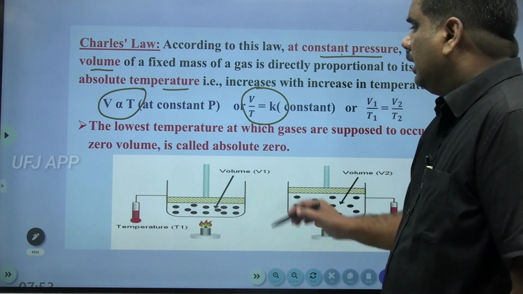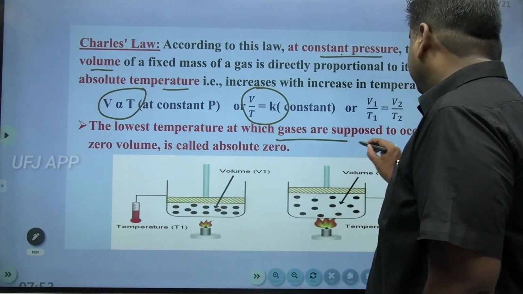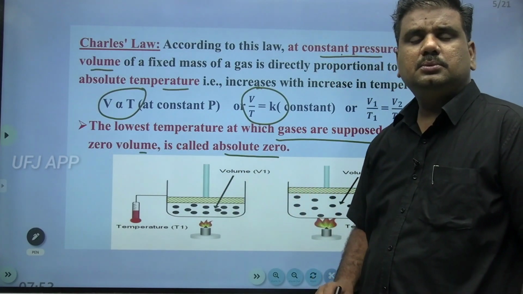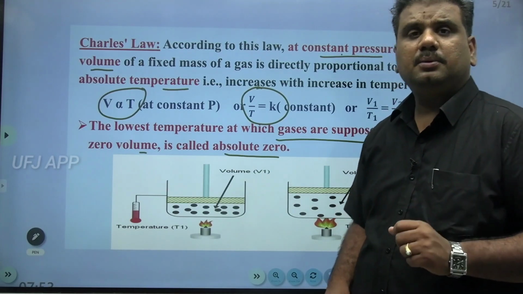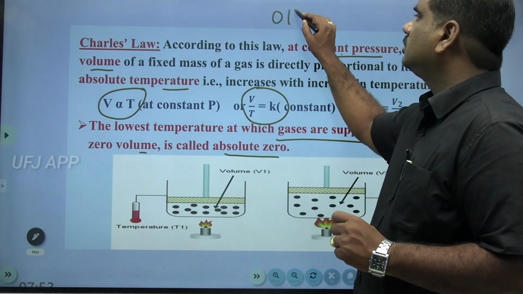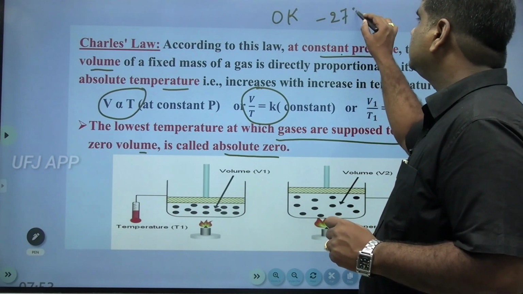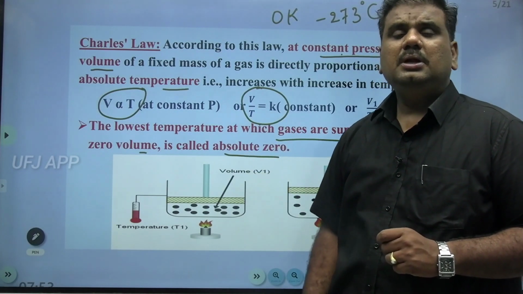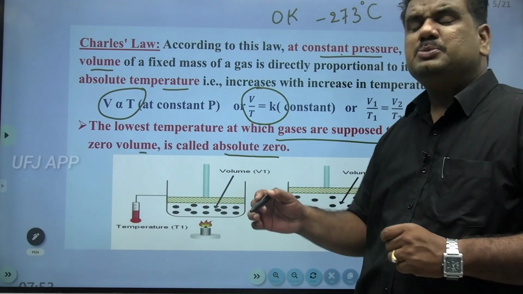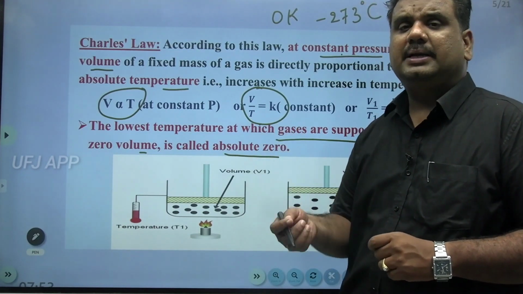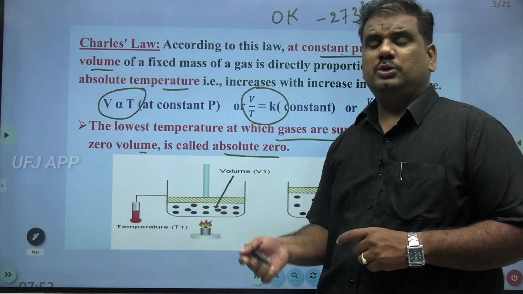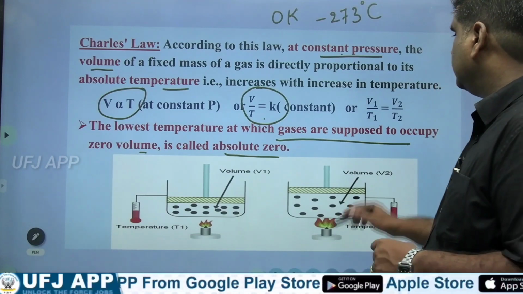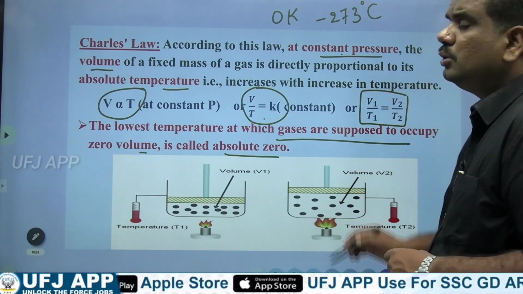At the same time, the lowest temperature at which gases are supposed to occupy zero volume is called absolute zero temperature. Now, what is absolute zero temperature? A temperature of 0 Kelvin, or -273 degrees centigrade, we call absolute zero temperature. At this particular temperature, the volume occupied by gases is assumed to be equal to 0. Right? So, V by T equal to K, or else you can even write V1 by T1 equal to V2 by T2.